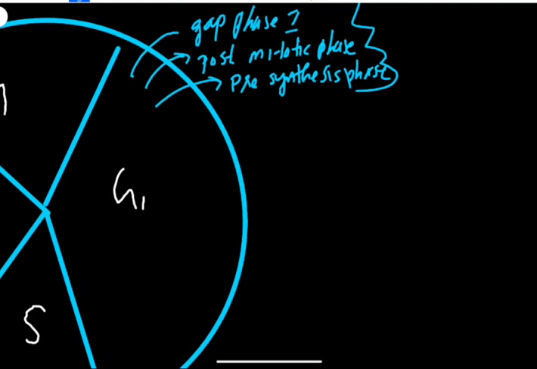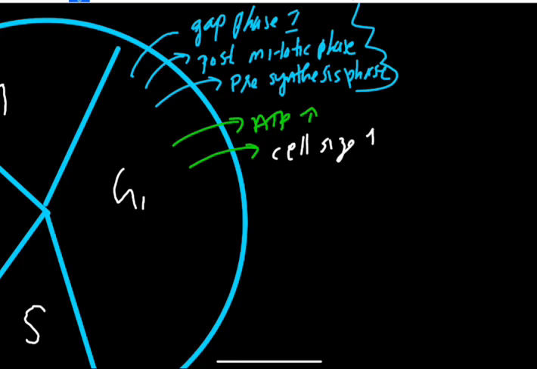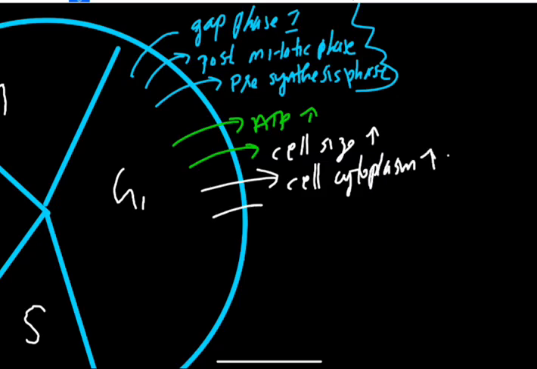Then what all happens in the G1 phase? The first one is ATP production increases. The second one will be cell growth. Cell size increases, which means cell cytoplasm increases, due to an increased number of organelles, right?